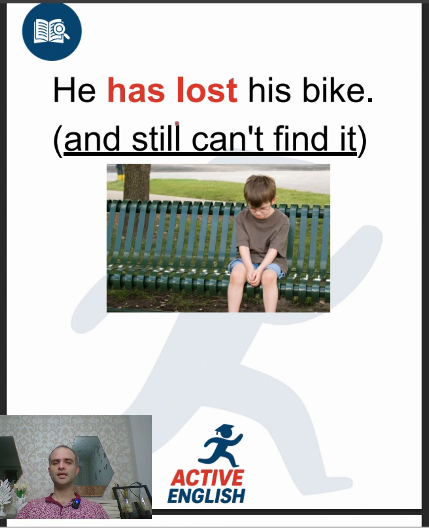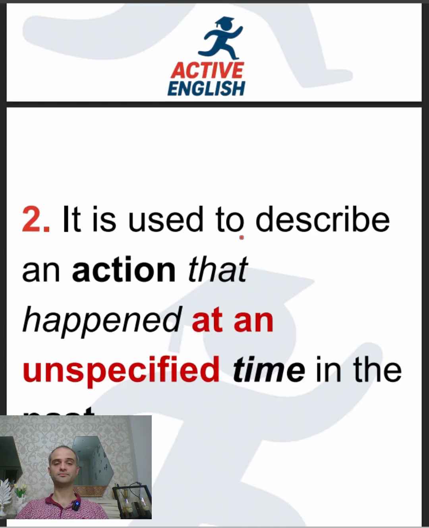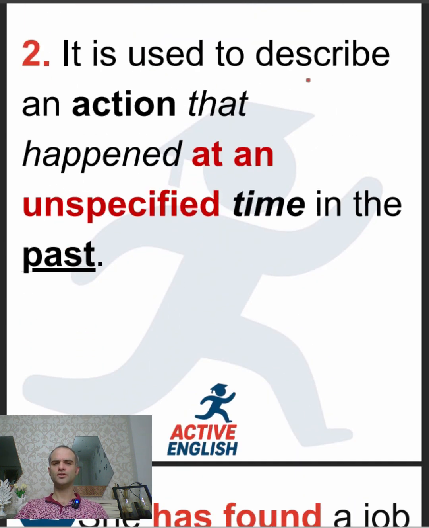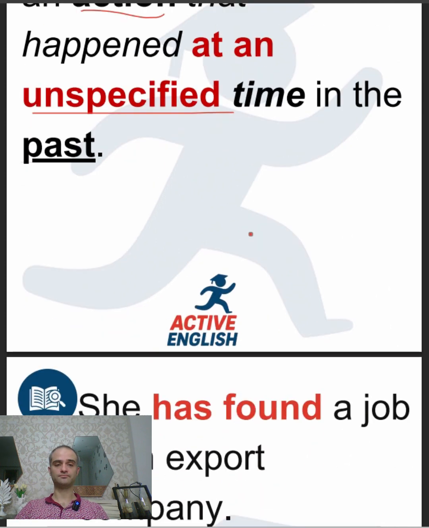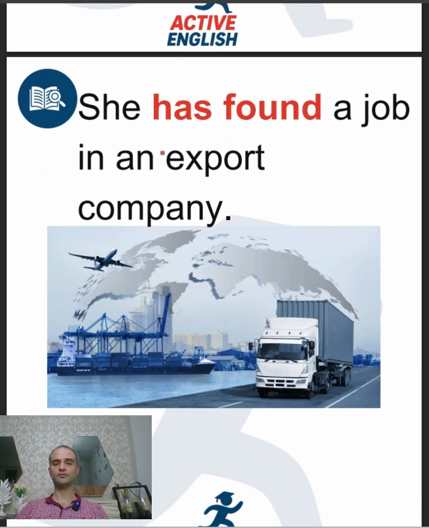For example, he has lost his bike and still he can't find it. It is also used to describe an action that happened at an unspecified time in the past. So we know the fact that the action took place in the past, but we do not know when. She has found a job in an export company, but we don't know when.